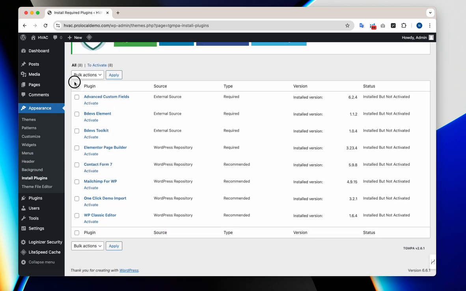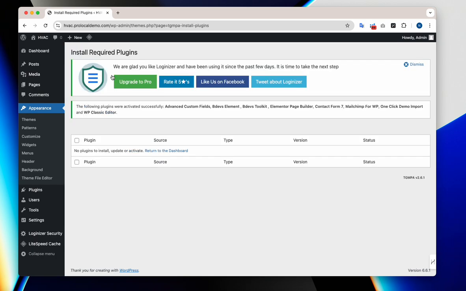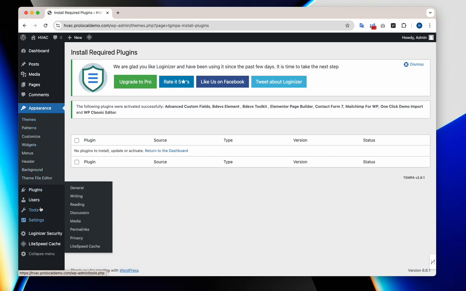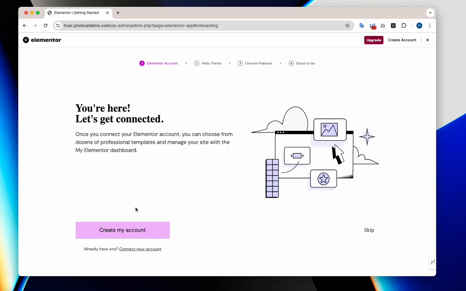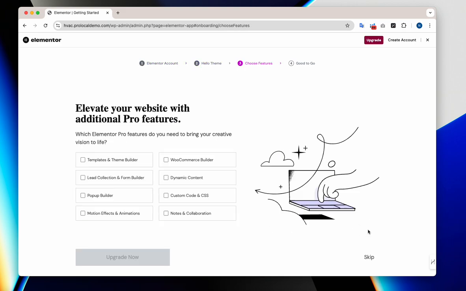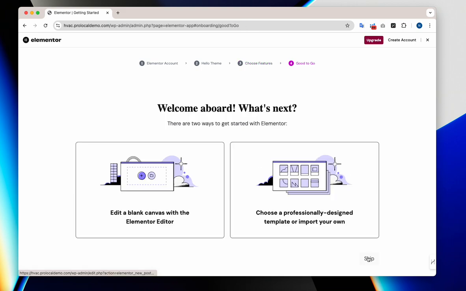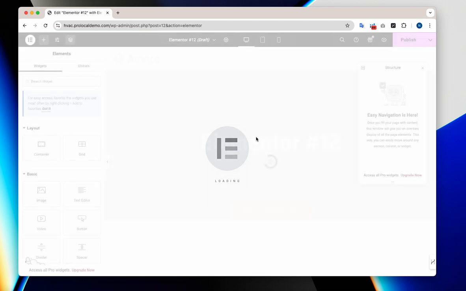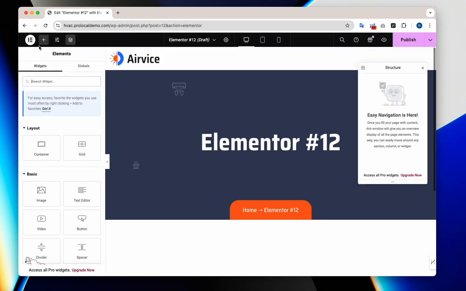Okay, looks like they're all installed and activated now. Okay, let's see. We'll go to plugins and see if they're all activated. Sometimes you're gonna need to connect Elementor depending on the type of template you have pre-purchased. Okay, here we go.